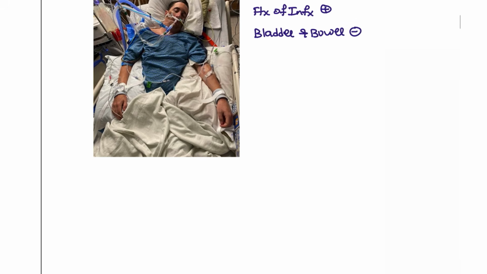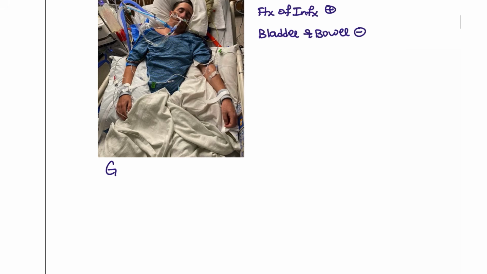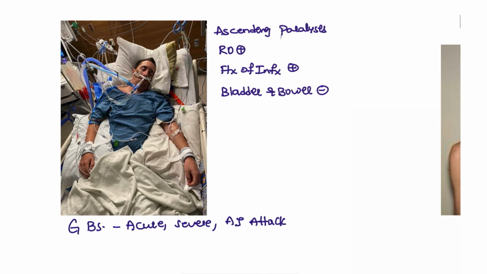Obviously, this patient is suffering from GBS, Guillain-Barré syndrome. This is an acute severe autoimmune attack, with ascending paralysis, involvement of the respiratory muscles, respiratory distress, and association with infections.